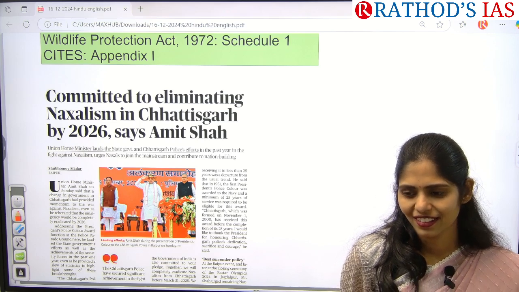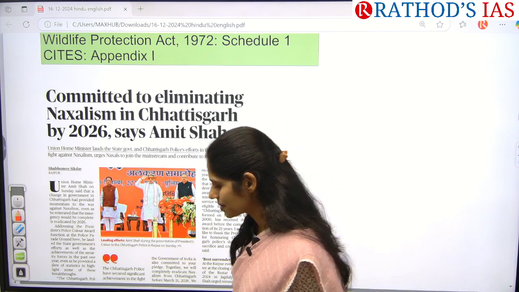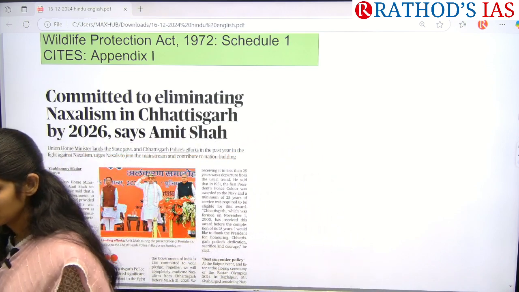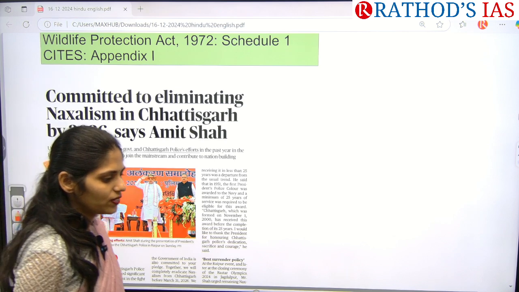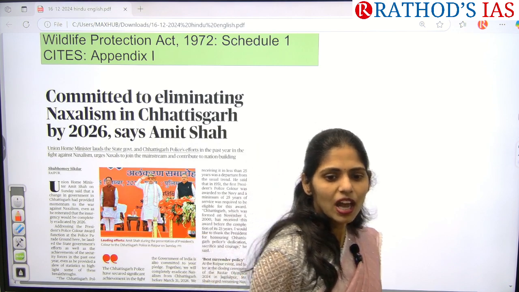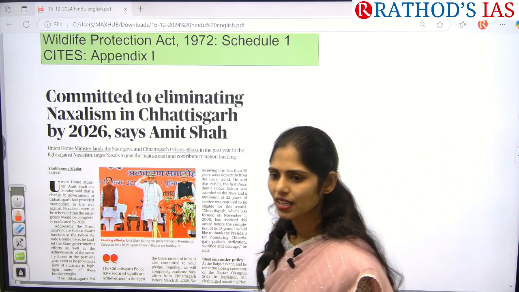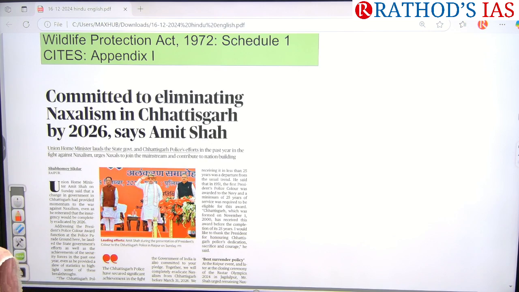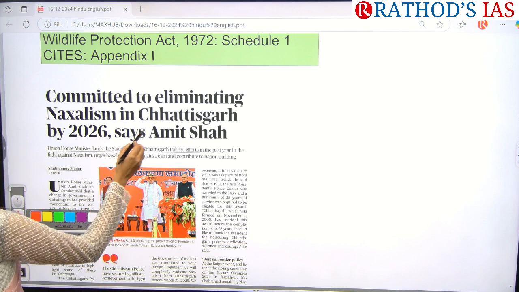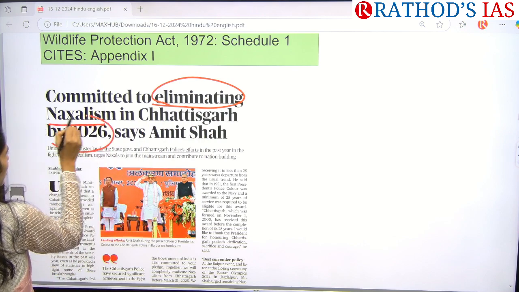Naxalism is against the government, right? So where did Naxalism start in India, in which area? Naxalbari. Okay, Naxalbari district. Because of this the name given is Naxalism. And what are the important reasons for this Naxalism? Important reasons. Okay, actually this article is saying that we want to eliminate Naxalism in Chhattisgarh by 2026.